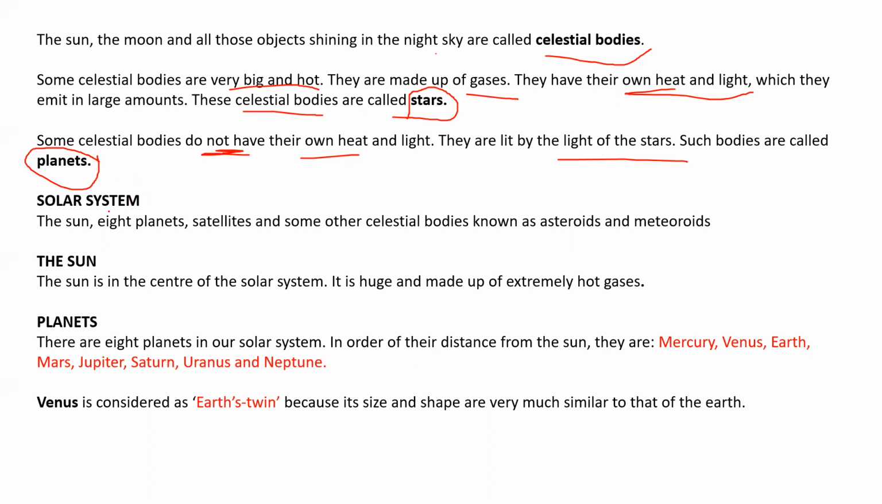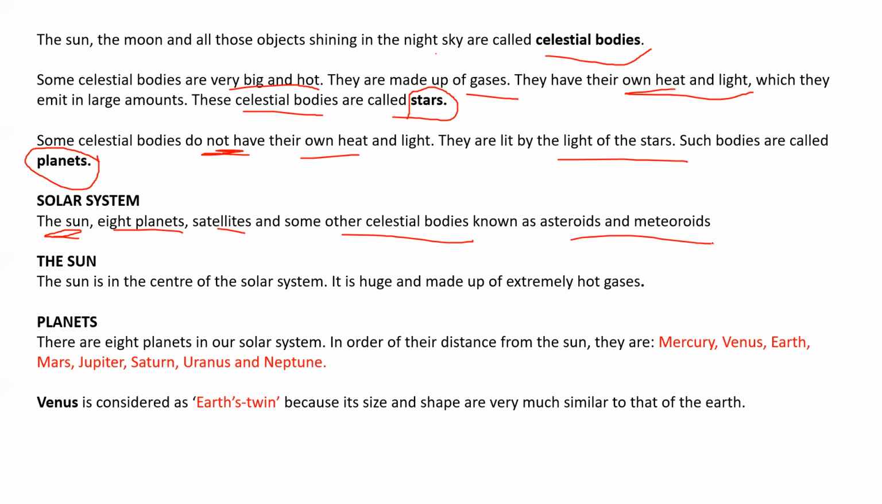So here we have the solar system. The solar system comprises the sun, 8 planets, satellites, and some other celestial bodies known as asteroids and meteoroids. So actually, even our star, the nearest star that we know, is the sun.